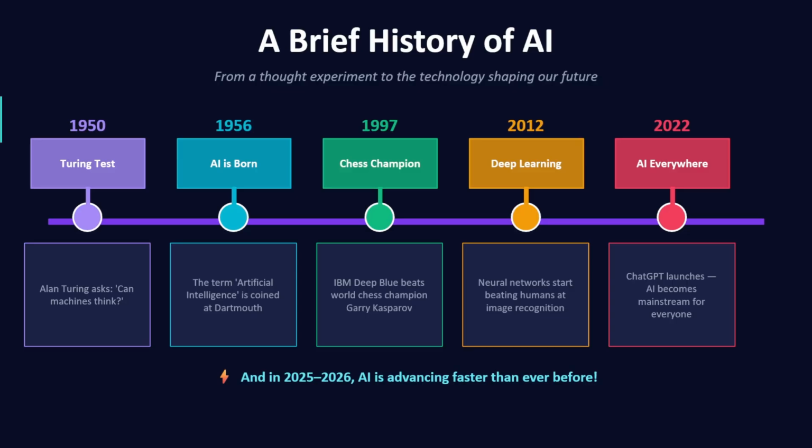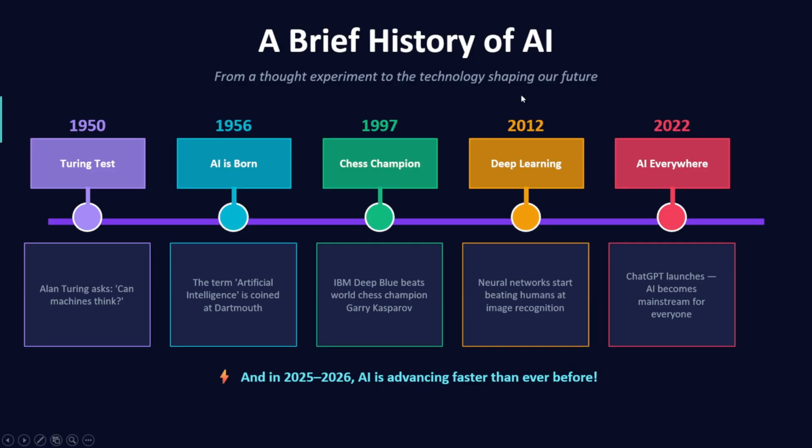Okay, then a brief history of AI. In 1950, the Turing test happened. You guys might have heard about it. Alan Turing asked, "Can machines think?" At that time, the idea of AI thinking came into the picture. After that, in 1956, AI was born, and we got to know about artificial intelligence through Dartmouth. Then in 1997, IBM Deep Blue beat world chess champion Gary Kasparov. So that was one AI which beat the world chess champion.